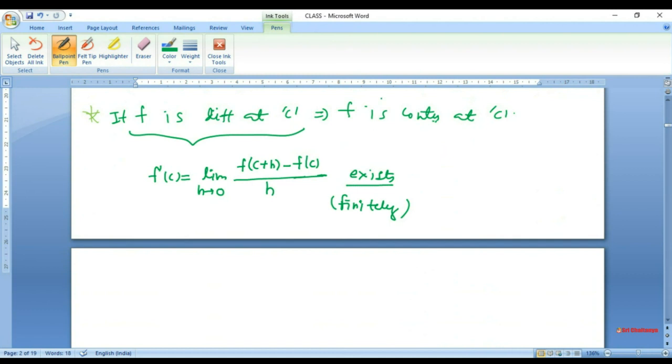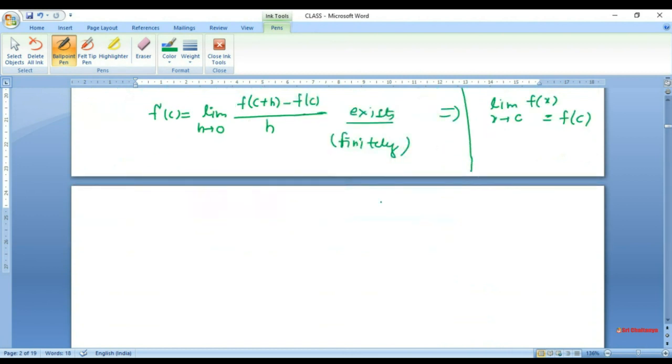You want to prove that f is continuous at c, means from here you want to imply that limit x tends to c of f of x is nothing but f of c. This is the definition of continuity. So you want to prove that if f is differentiable at c, f has to be continuous at c.